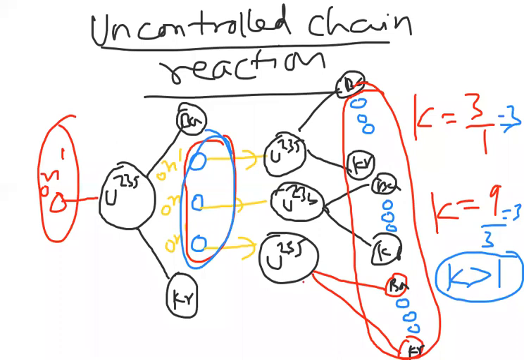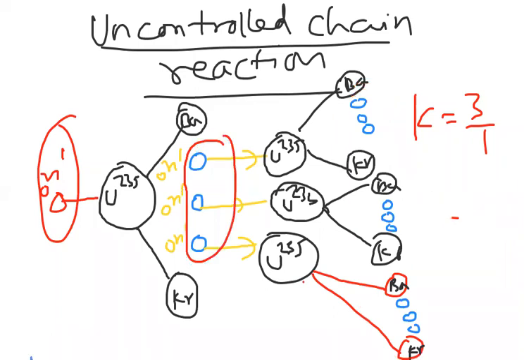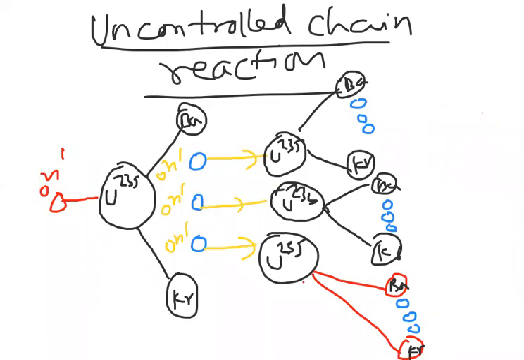So when the K value is greater than 1, we call it an uncontrolled chain reaction. K greater than 1 means uncontrolled chain reaction. I hope you are clear on this one. This uncontrolled chain reaction, K value greater than 1, means it is the supercritical state. Supercritical.